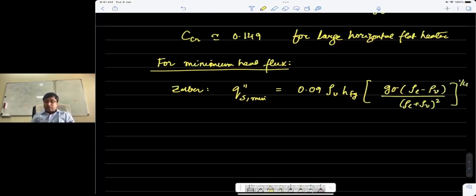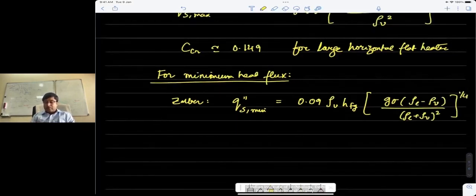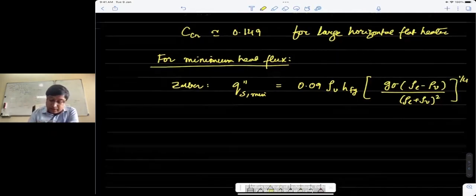So again, similar to the point of maximum heat flux, we again have similar behavior here, that there is no thermal conductivity involved, and there is also no viscosity involved. But again, this is just for academic purposes. We rarely care about the minimum heat flux in this problem, because our objective is to transfer as much heat as possible. So minimum heat flux is not something that we are concerned with.